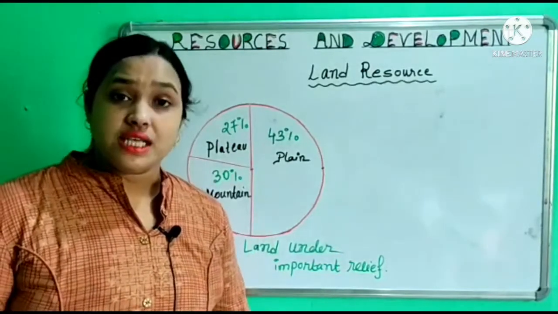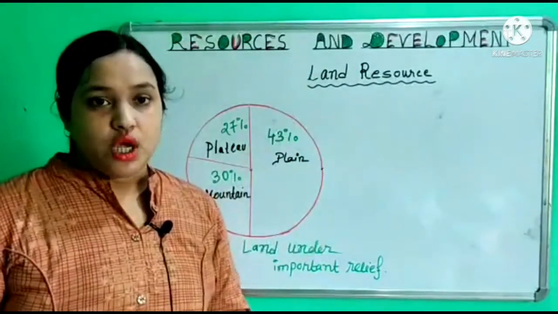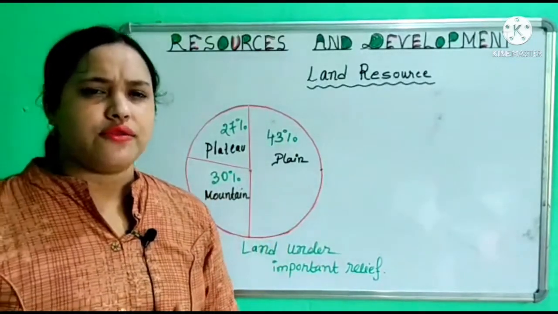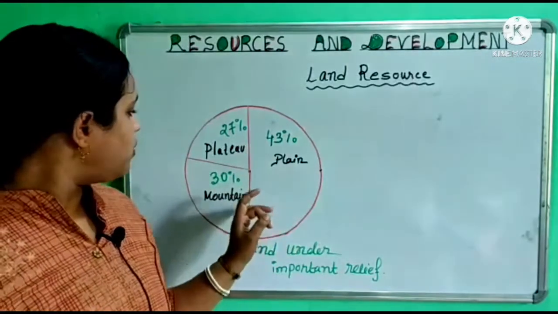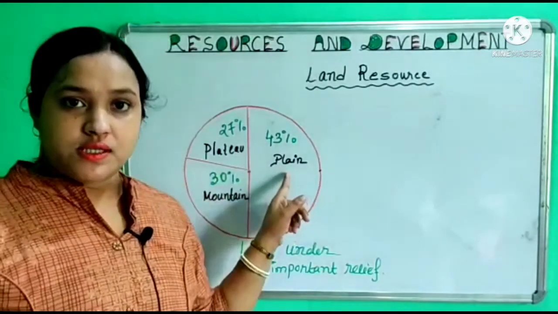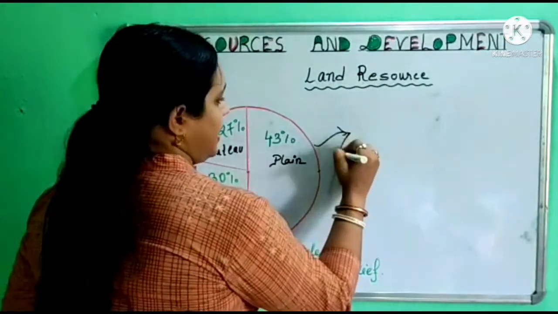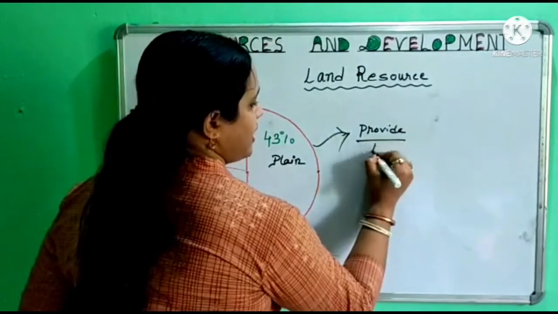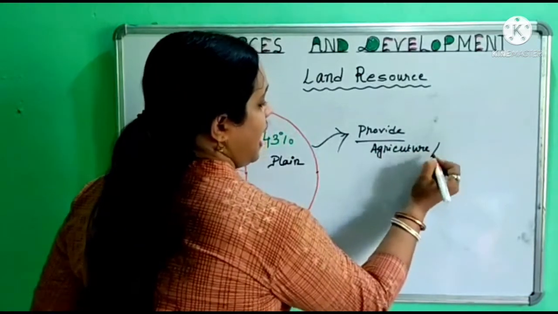Now student, after the classification of resources we find land resource in this chapter. India has land under a variety of relief features. These relief features are plain, mountain and plateau. 43% of the land area is plain, and this plain area provides the facility of agriculture and industry.